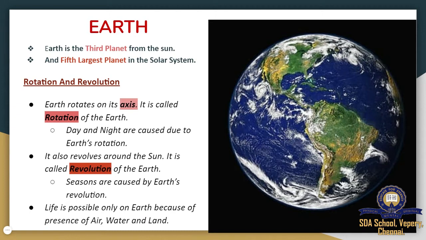Now we can see the points again. Earth is the third planet and the fifth largest planet. And two things are there: one is rotation, another is revolution. Rotation causes day and night, and revolution causes seasons. Shall we move on to the next one? Yes.